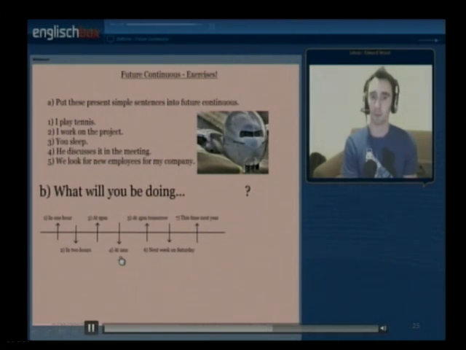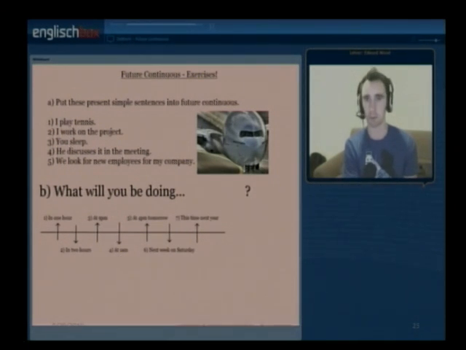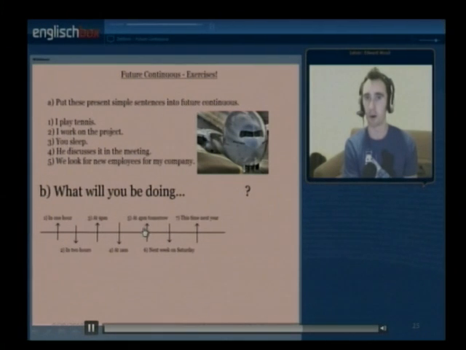What will you be doing at 1 a.m? At 1 a.m, I will be sleeping. What will you be doing at 4 p.m. tomorrow? At 4 p.m. tomorrow, I will be teaching. What will you be doing next week on Saturday? Next week on Saturday, I will be flying home to England from Germany. What will you be doing this time next year? Hopefully, I'll be studying this time next year at university in Berlin.